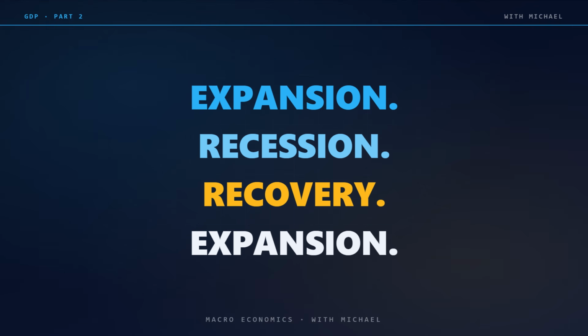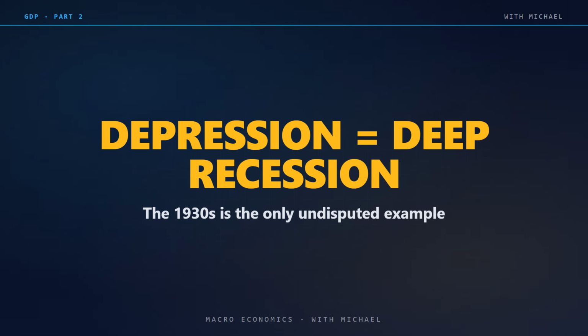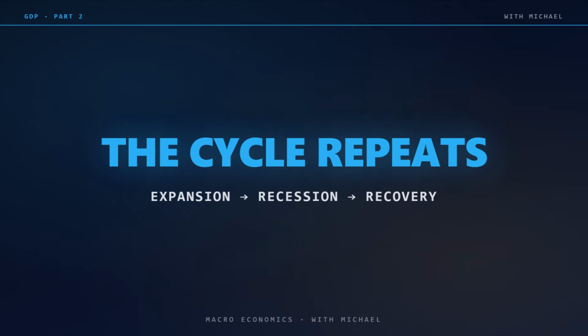Beyond recession, there are deeper states. A deep recession is sometimes called a depression, though the exact threshold is debated. The U.S. had one major depression, the 1930s. Most countries have had recessions, but few have had depressions. Recovery is the period immediately after a recession ends, when GDP begins growing again. And expansion is the longer phase where GDP continues to grow at a normal pace. The cycle of expansion, recession, recovery, expansion repeats throughout economic history. GDP data is what lets us identify which phase we are in.